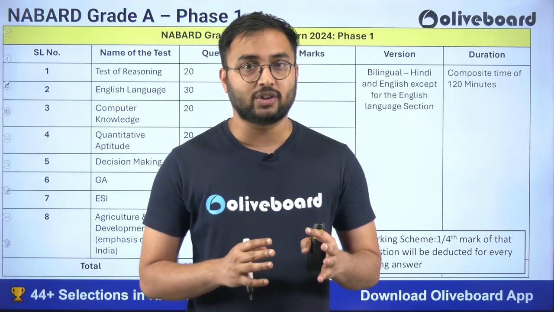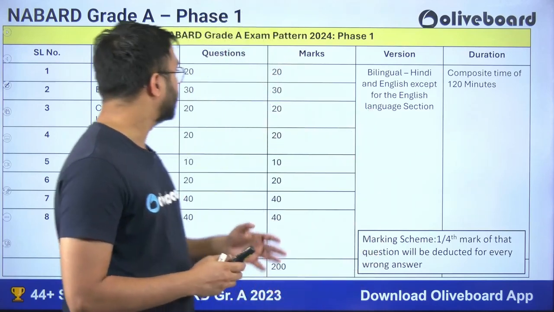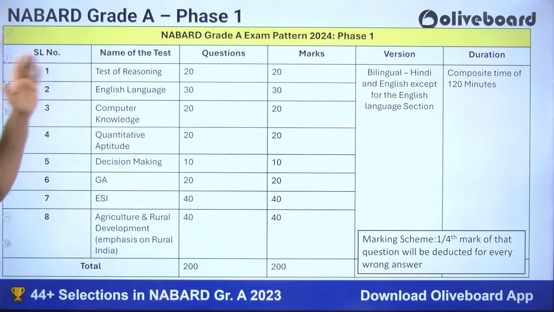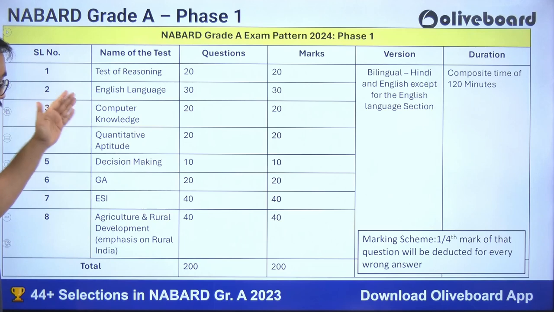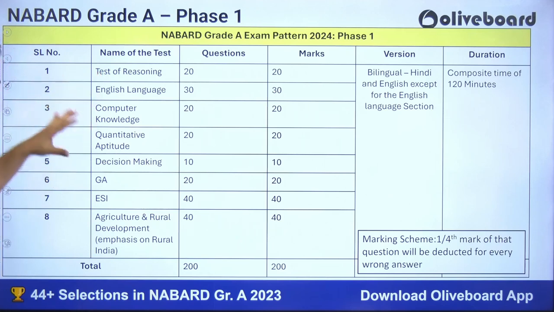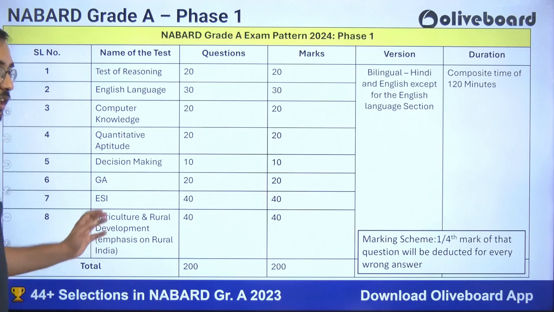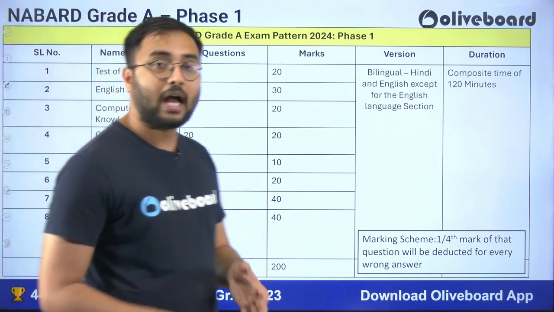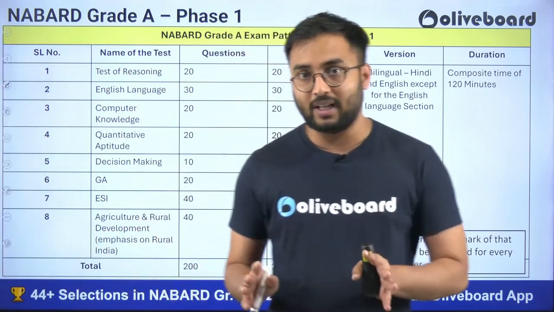There are 8 sections which you could see here, which includes English, reasoning, computer knowledge, quantitative aptitude, decision making. These are qualifying sections. First 5 sections are qualifying in nature. The last 3 sections, 6, 7, 8, that is GA, ESI and agriculture, are merit sections. So I hope that you know the exam pattern well.